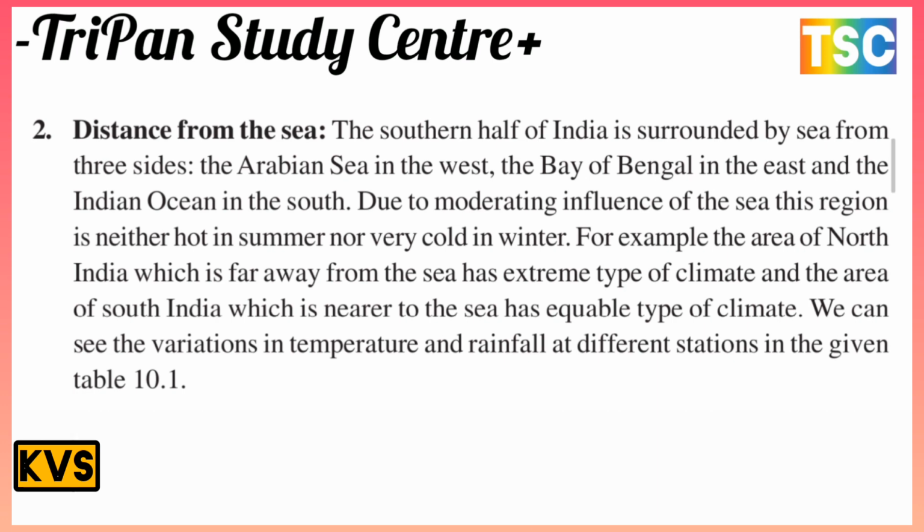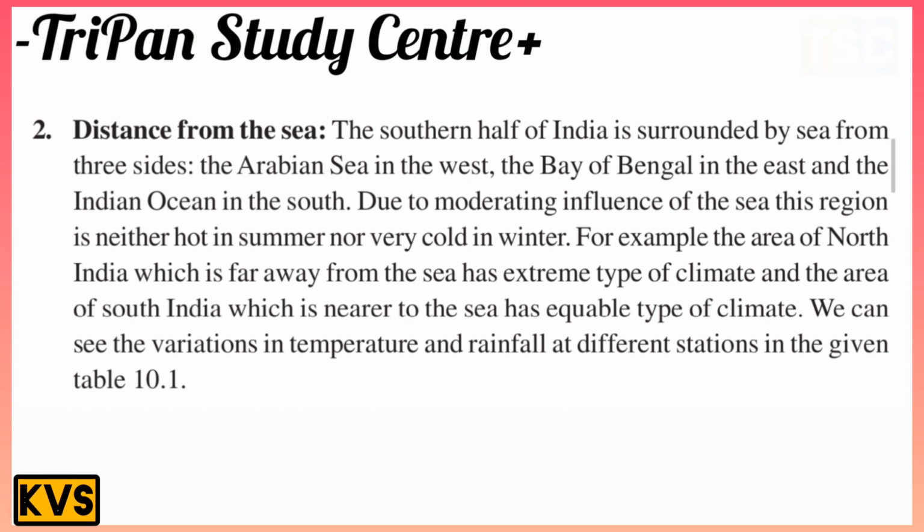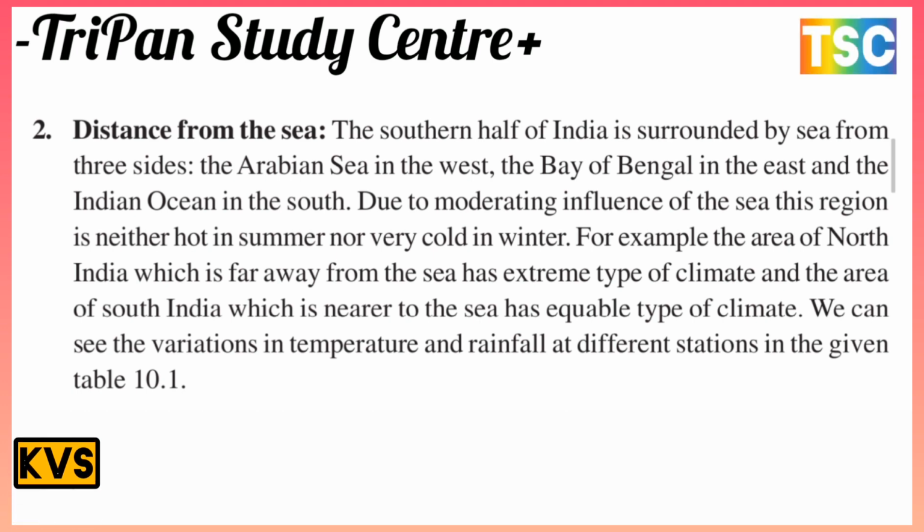The next one here is distance from the sea. Distance from the sea is very important here. The southern half of India is surrounded by the sea on three sides: the Arabian Sea in the west, the Bay of Bengal in the east, and the Indian Ocean in the south. Due to the moderating influence of the sea, this region is neither hot in summer nor very cold in winter.